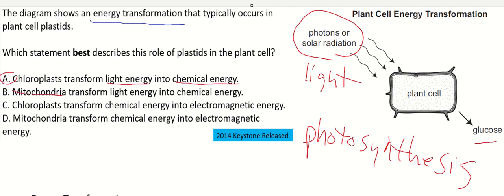B is not correct. It's not the mitochondria. D is not correct. C is not correct because electromagnetic radiation is never going to be the right answer on this test. All right, let's take a look at the stats.